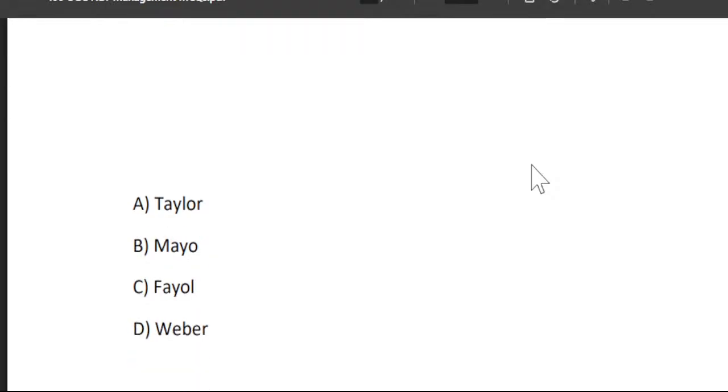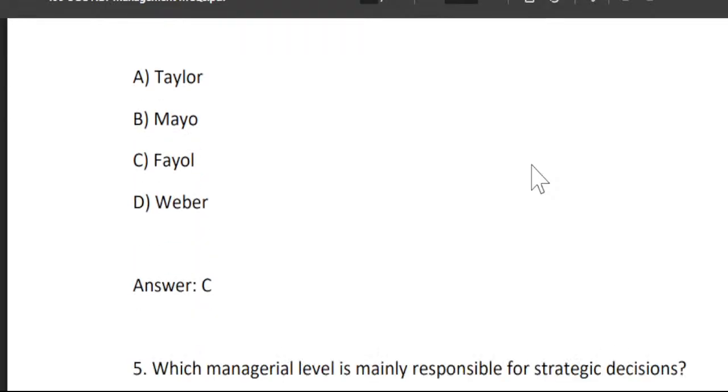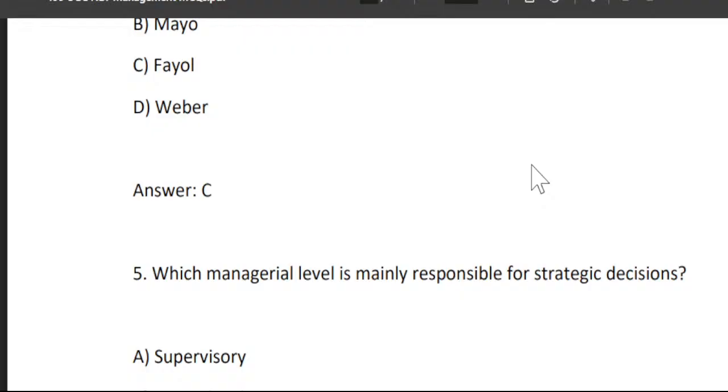C, Fayol. And D, Weber. So who has given the 14 principles of management? It's Fayol, who has given the 14 principles of management. So option C, Fayol, is the right answer.